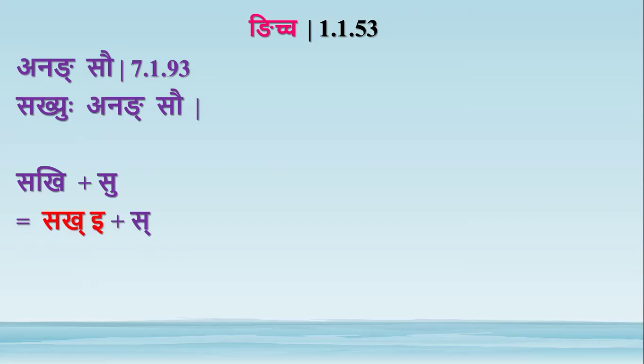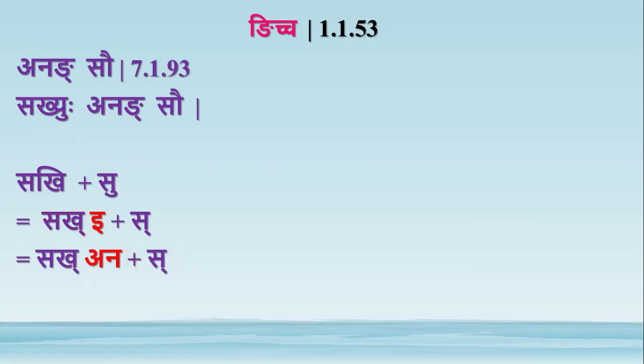We want only the last letter to be replaced by this adesha. So we have added nakara as it. So by nicha, that anang replaces the last letter. Nakara was it, so it gets deleted.